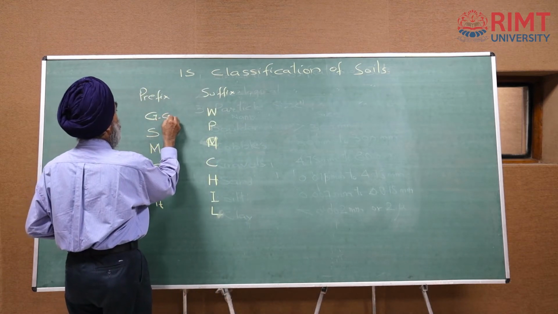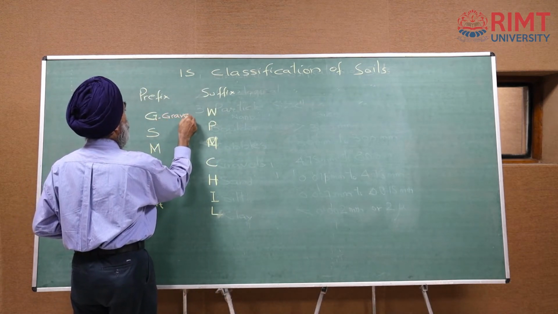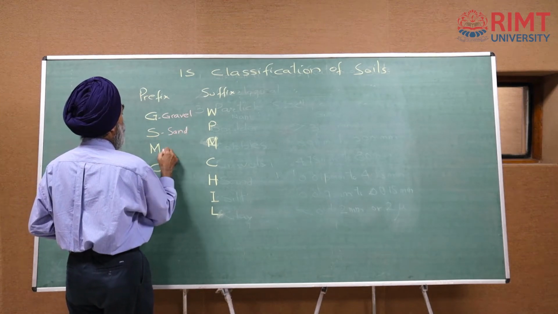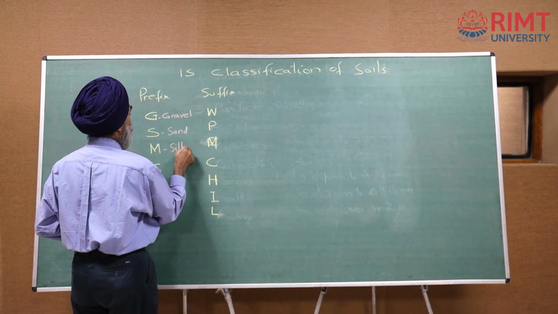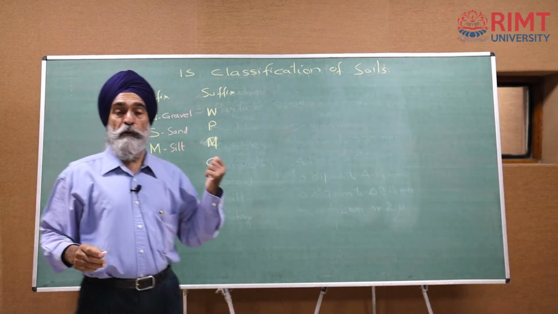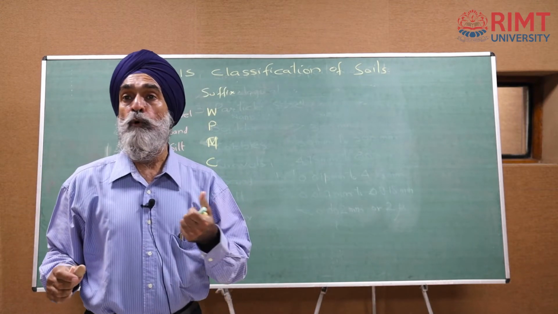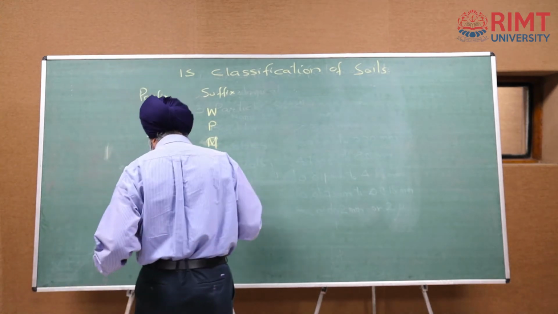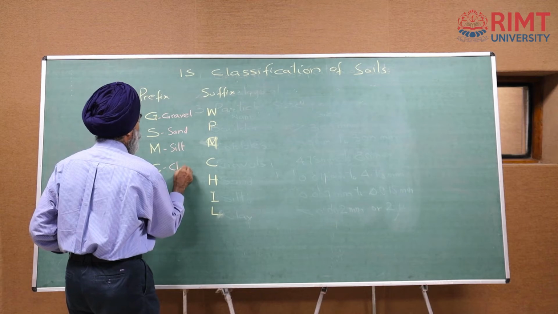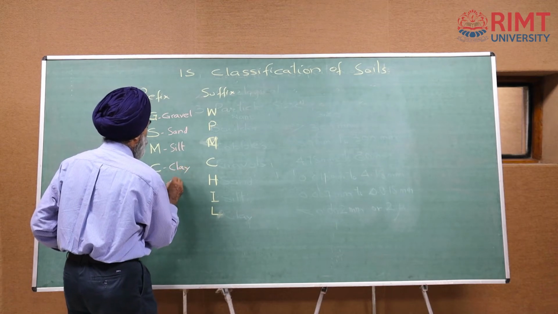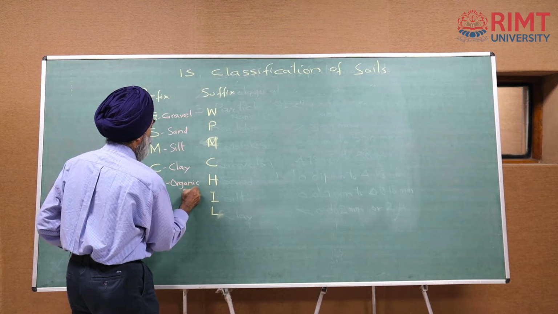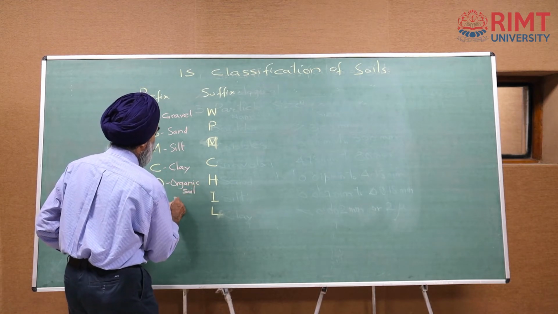G is for gravel, S is for sand, M is for silt. Why M is silt? In Latin words, silt is MHO, is the word for silt. C is for clay, O is for organic soils, PT is for peat.